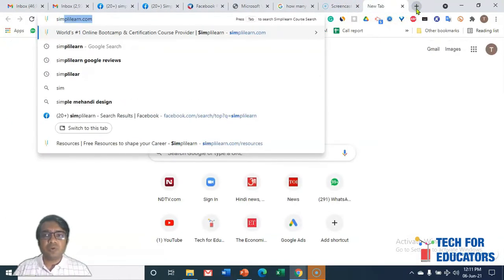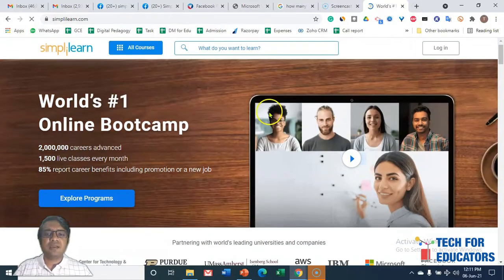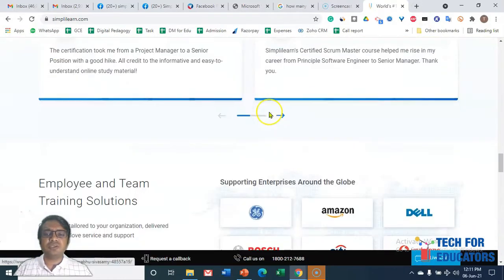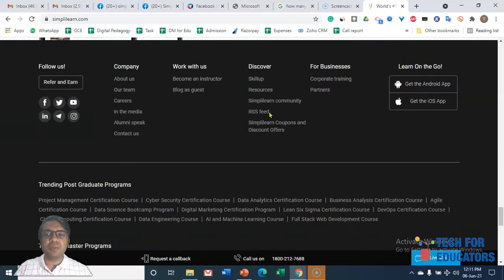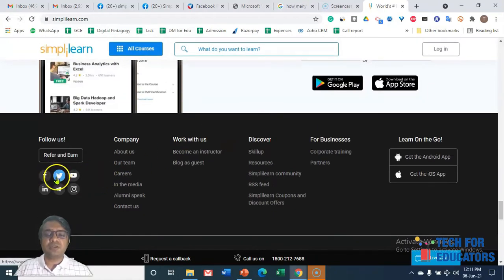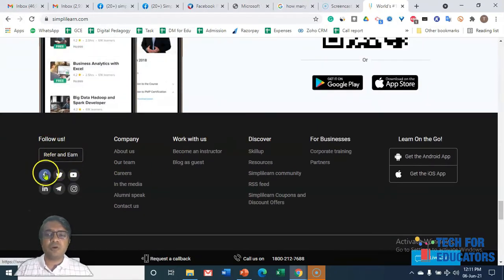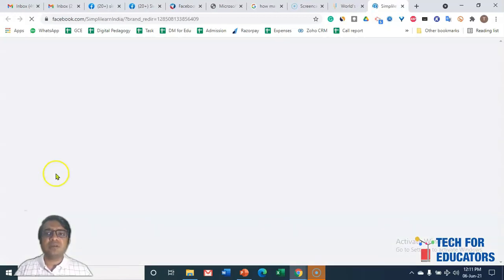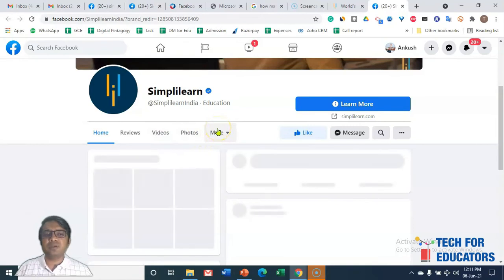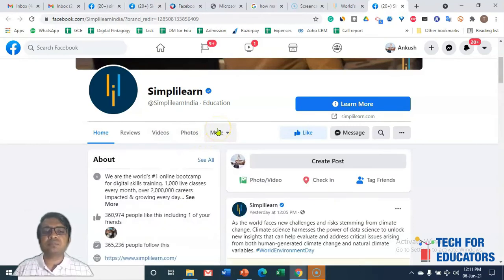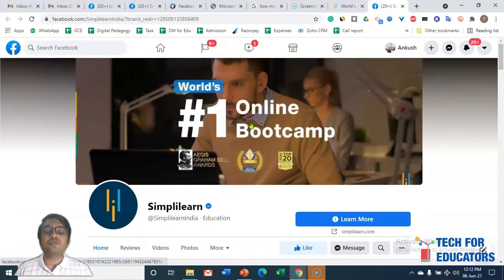One can even come from the website as well. Let me go to the Simplilearn website, where generally social platform navigation is given, like Follow us. If I click on this Facebook icon, I will reach their Facebook page. The best part of a Facebook page is that I, as an audience or viewer, decide whether I want to receive any posts from them or not.